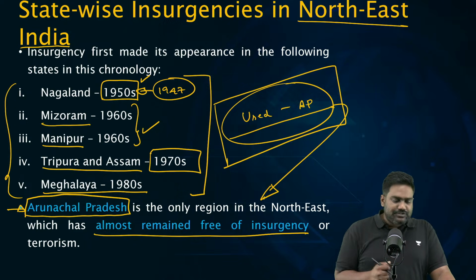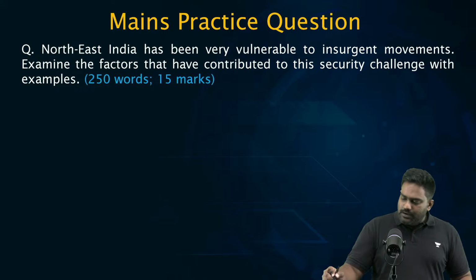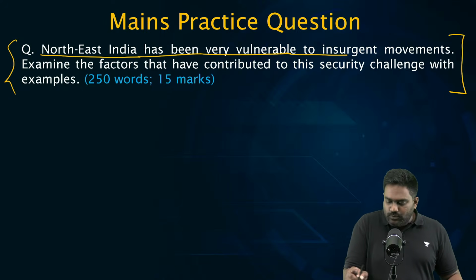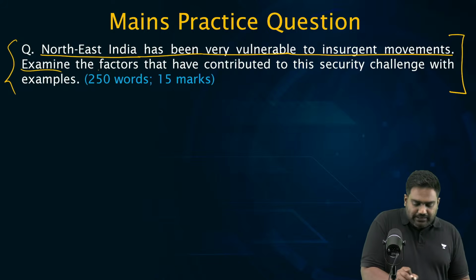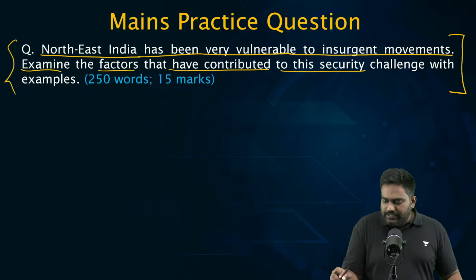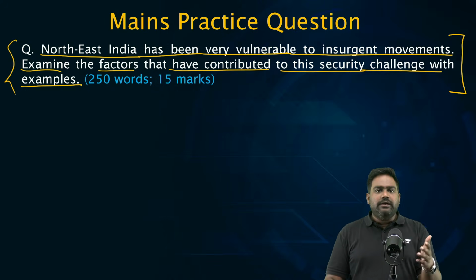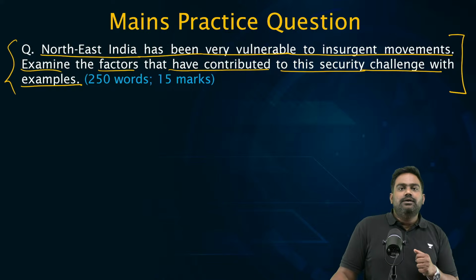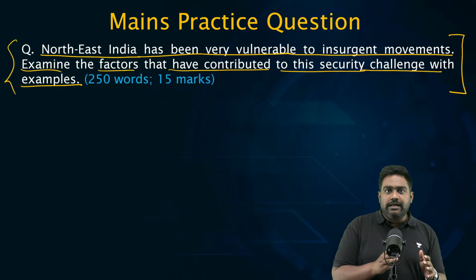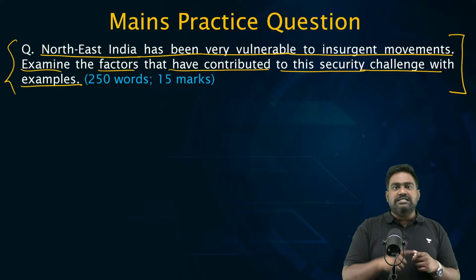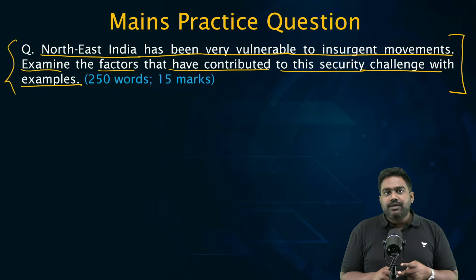So please remember this. Now, can you take up a mains practice question? Northeast India has been very vulnerable to insurgent movements. Examine the factors that have contributed to this security challenge with examples. This is what we have studied over the last 35 minutes. I have given you a point-wise explanation. For this answer, if possible, draw a rough map of Northeast India, so you can easily list out each factor, especially the geography based and demography based factors, right?